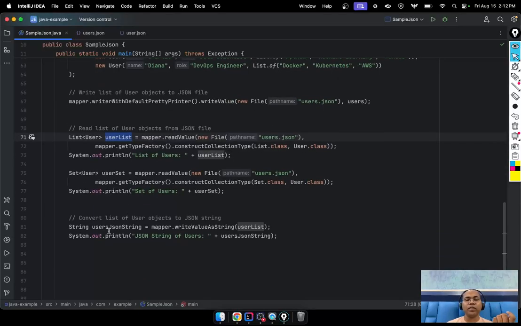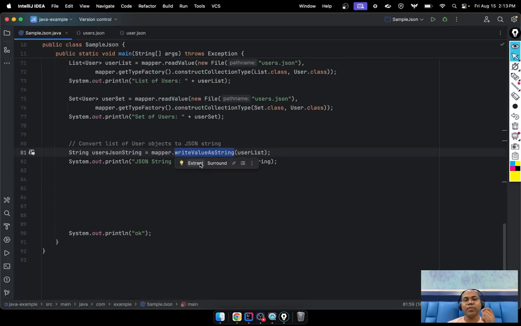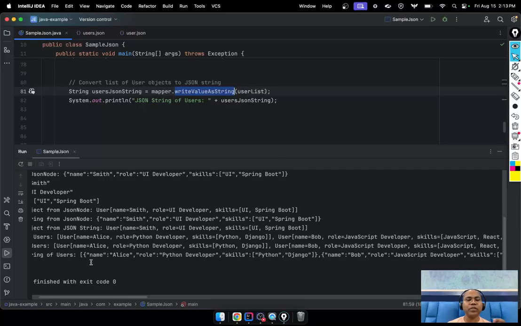I want just a string representation. Again, the same write value as a string, and here the path. Notice the same write value is used for one object, and write value as a string is used for the list of values. And you can even get the list as a string. Notice this is the string representation of the list of JSON.